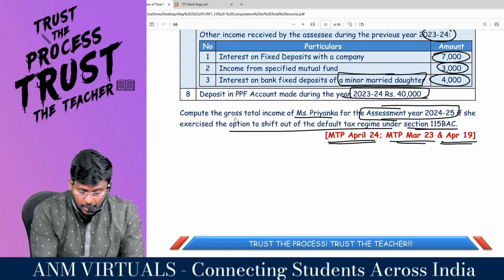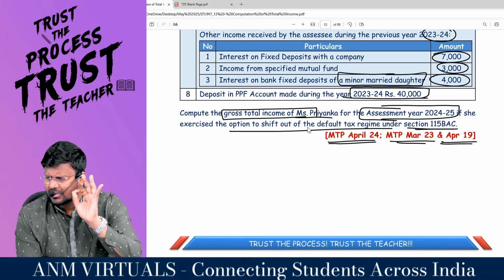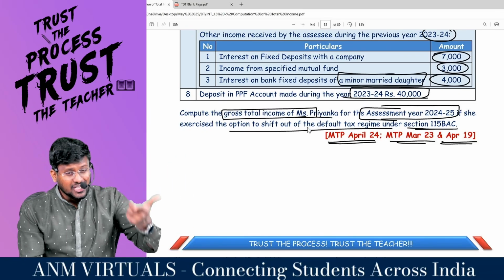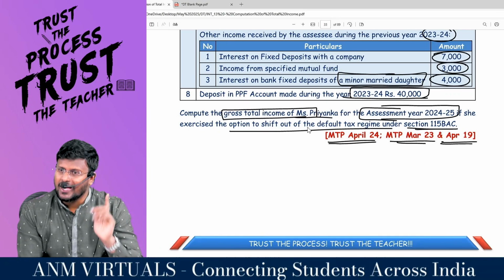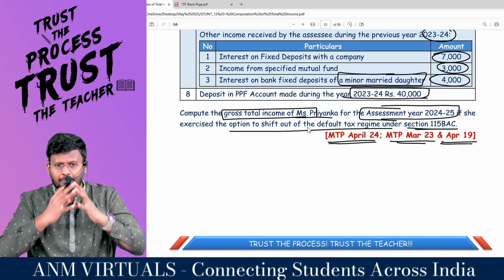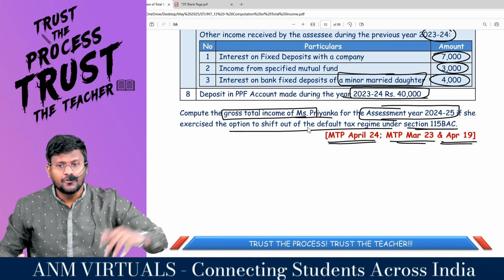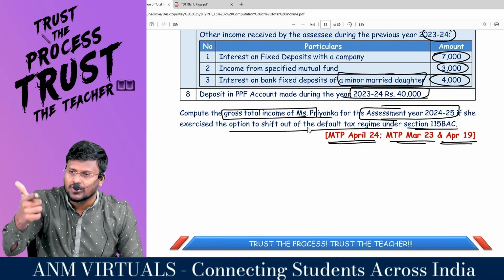Because the question says compute the gross total income. They don't want the total income. They don't want the tax payable. It should be very clear, very specific. Because this is a standalone question they will be asking in the exam. This is actually not a computation of total income and tax payable like a big question. This will be coming after the 15 mark question. You'll be getting a 6 or 7 mark salary question.